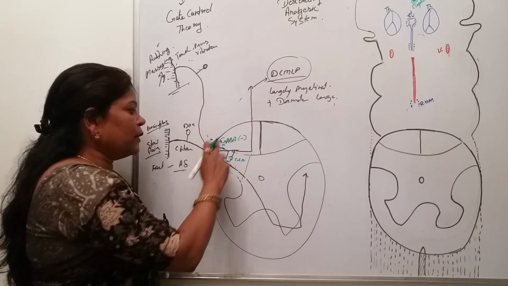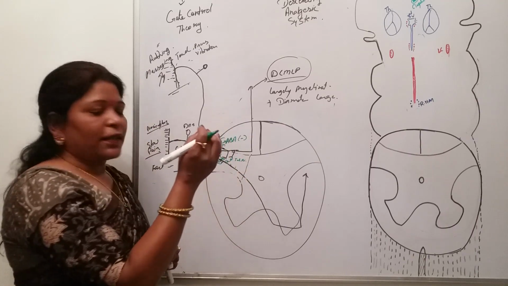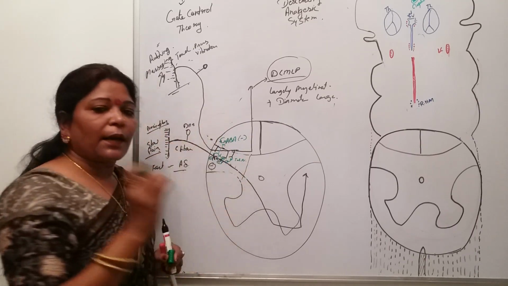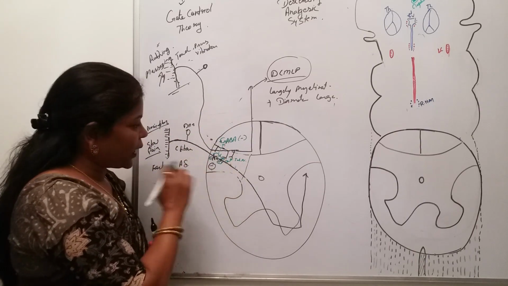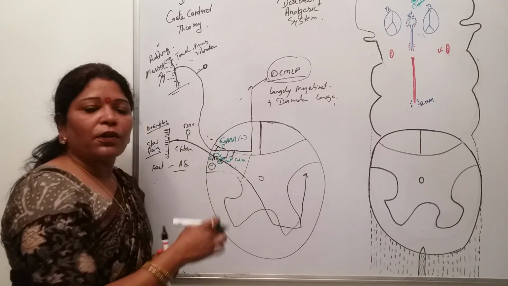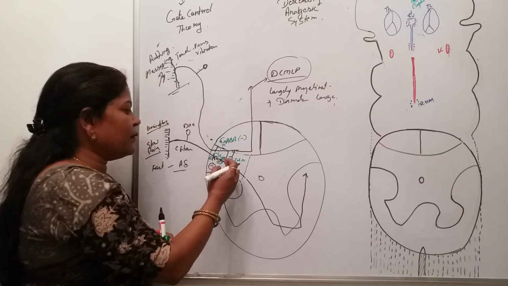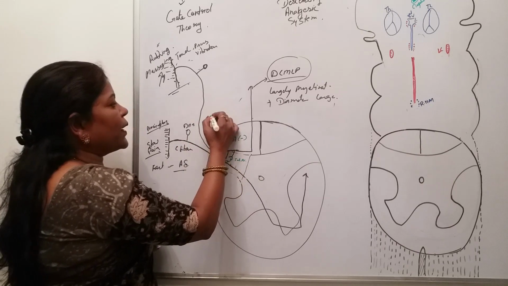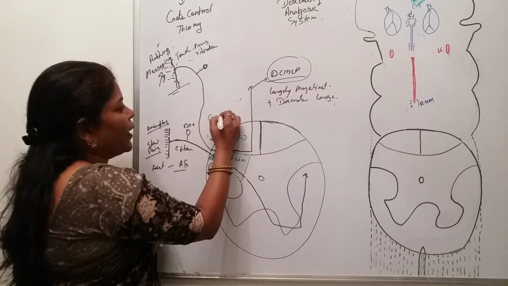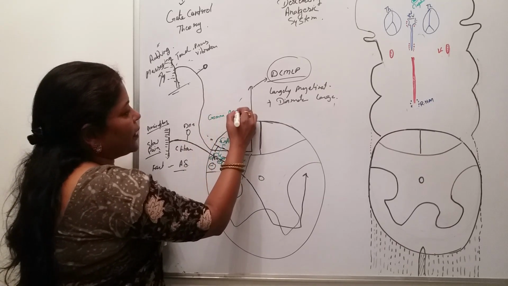Okay, so why these collaterals? They are stimulating some inhibitory interneurons which are present in this area. And those inhibitory interneurons, what will they do now? They will secrete the inhibitory neurotransmitter, which is GABA. GABA is gamma aminobutyric acid.